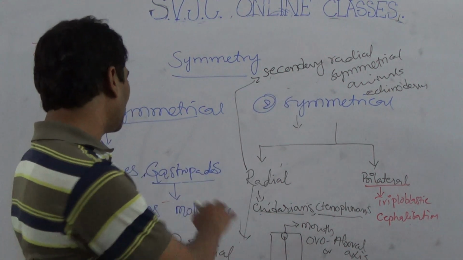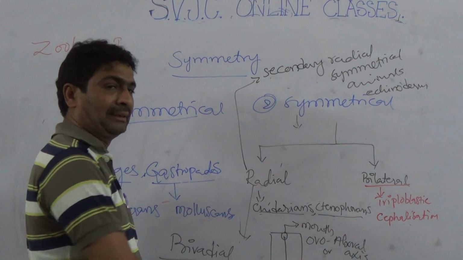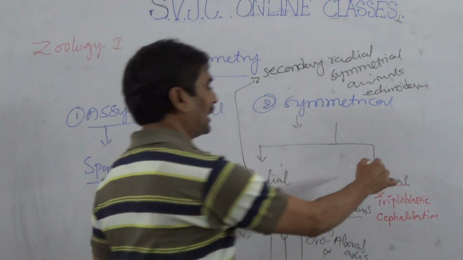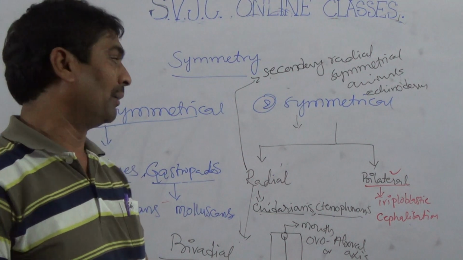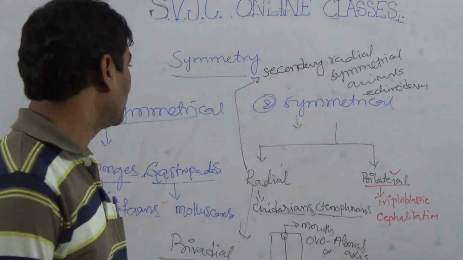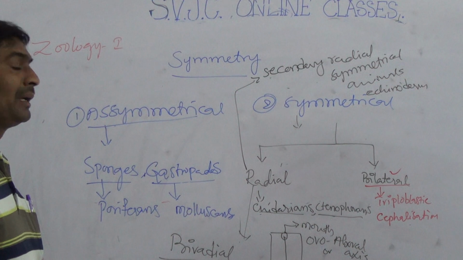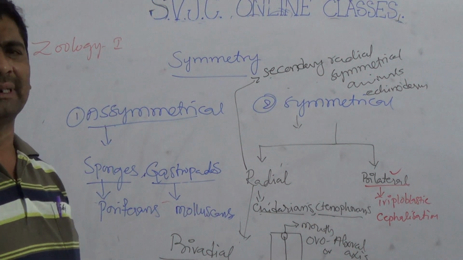These are also triploblastic, but these are exceptions. Remaining all triploblastics belong to bilateral symmetrical. So this is about the symmetry.